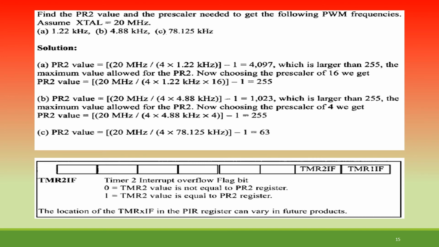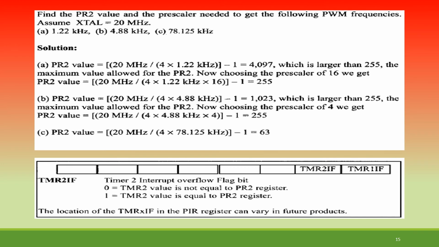The maximum value allowed for PR2 is 255 only, so we can't use this. Therefore with a prescaler of 16, 20 megahertz divided by (4 × 1.22 kilohertz × 16) minus 1 gives a maximum of 255.